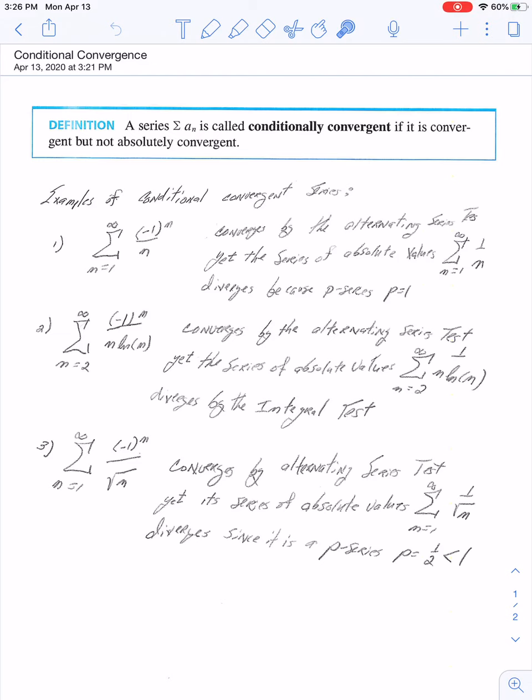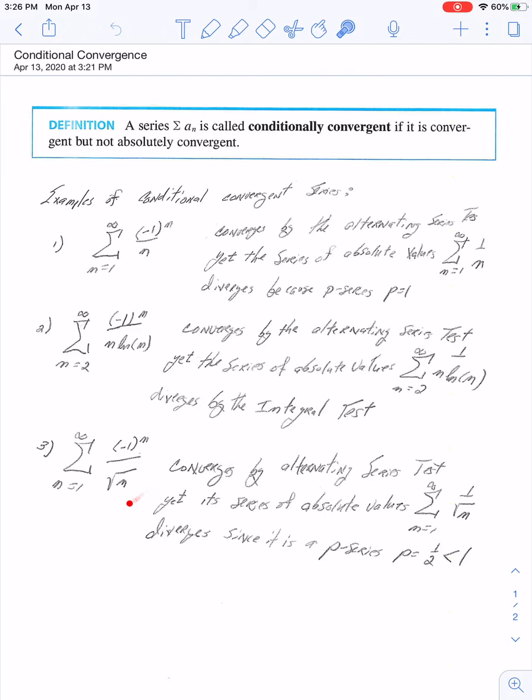All right. Our final example is n running from 1 to infinity, (-1)^n over the square root of n. Again, I claim that if you run the alternating series test, because it is an alternating series, that you're going to get this thing converges.